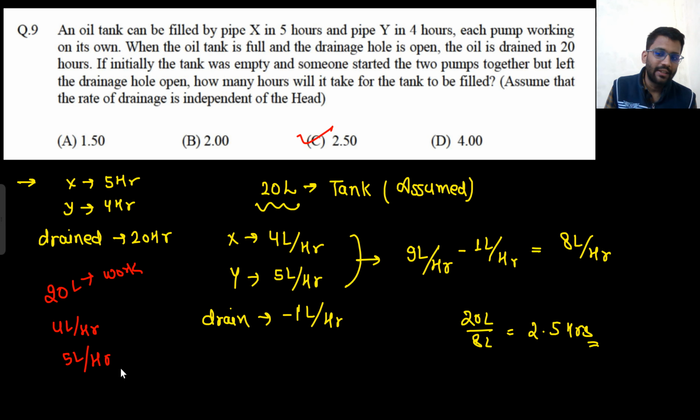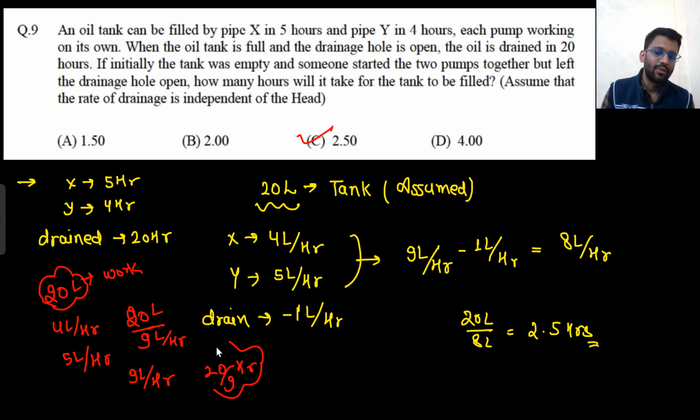If both are working together, that means in 1 hour 9 laddu will be eaten. You have to eat 20 laddus. That means how many hours do you need to work? 20 by 9, 20 laddu upon 9 laddu per hour. So basically it will take 20 by 9 hours. So if both are working together, this is how you need to solve those problems.